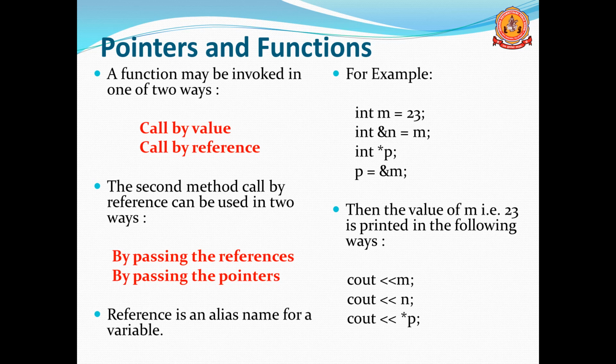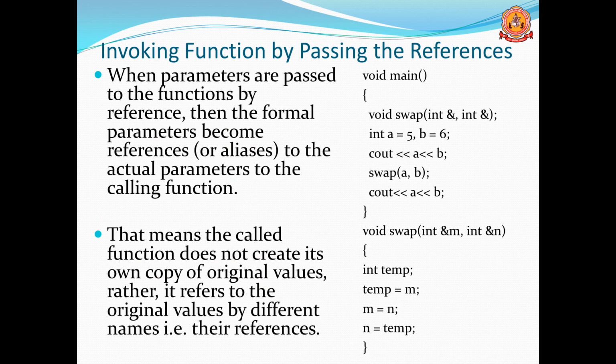Reference is an alias name. You know that reference means it is an alias name. One more name is created for a variable. Then invoking the function by pass by reference, this we studied last year. Same thing we studied last year, remember. So in this case, when parameters are passed to the function by reference, then the formal parameter becomes the reference or alias to the actual parameters of the calling function.